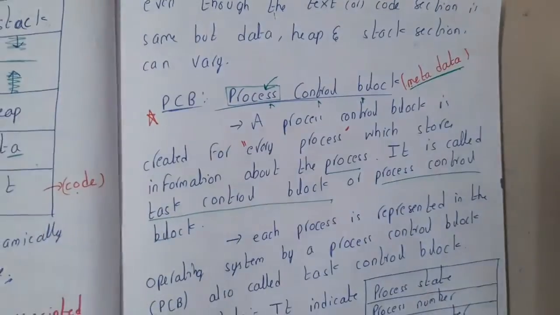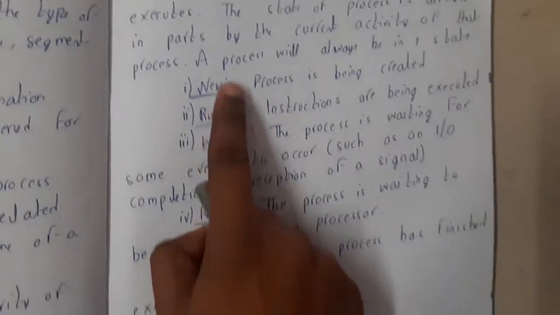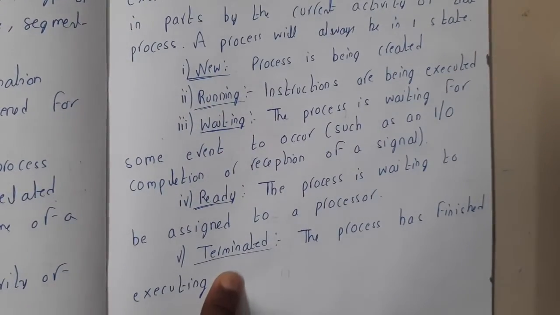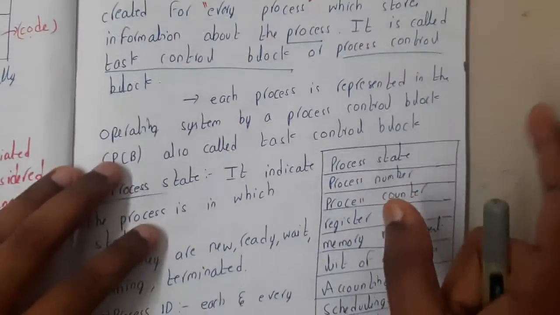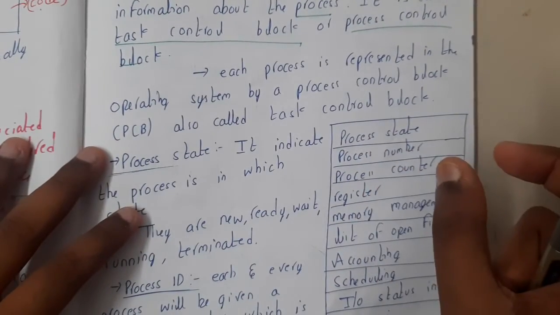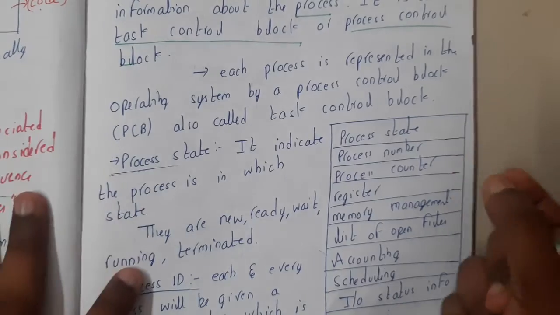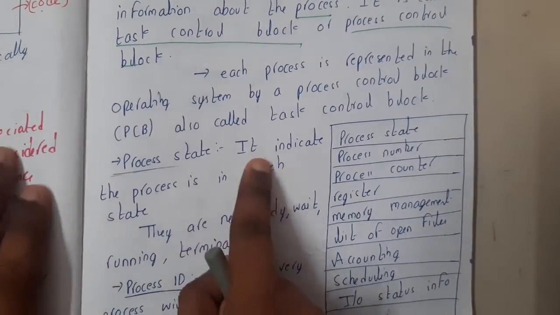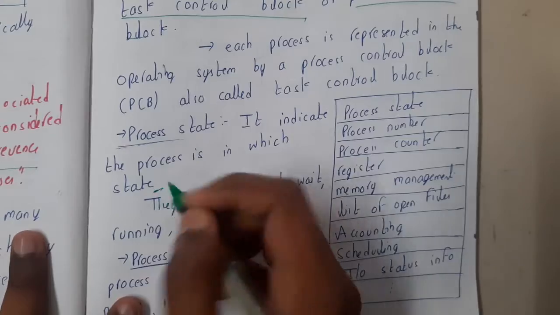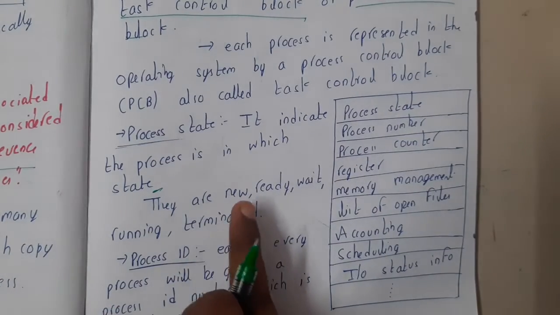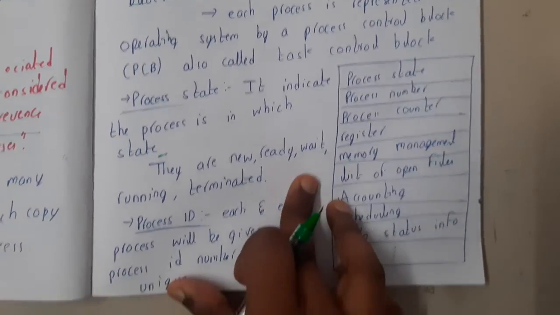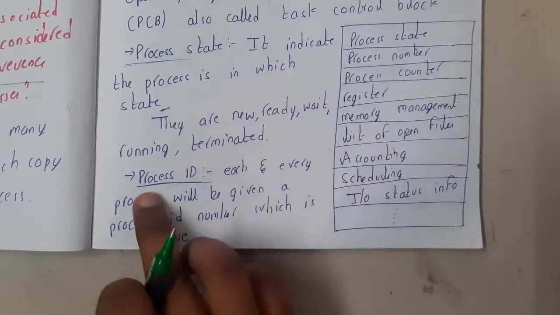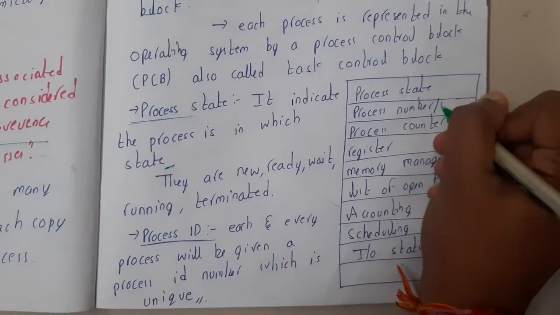So basically a particular process can be in any one of these states, guys. There are a total of 5 different states in this process state diagram. So a process can be in any one of them at any moment of time. That data, like which state it is in now, will be stored in this process state. So it indicates which state the process is currently in. It might be in a new state, a ready state, a wait state, a running state, or a terminated state. Got it?